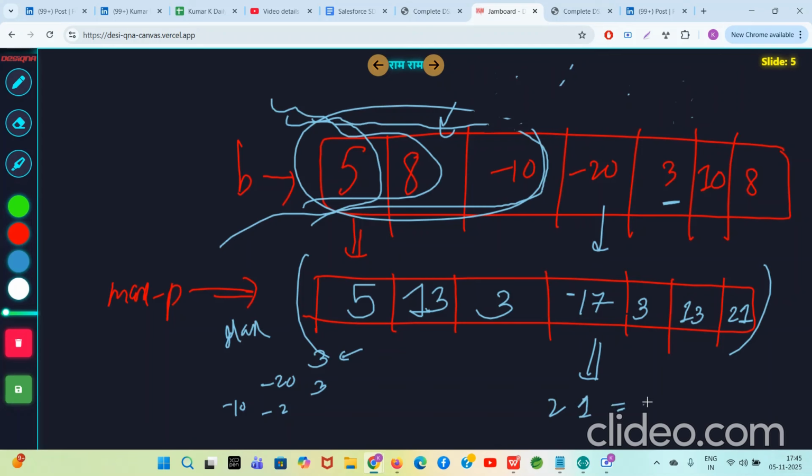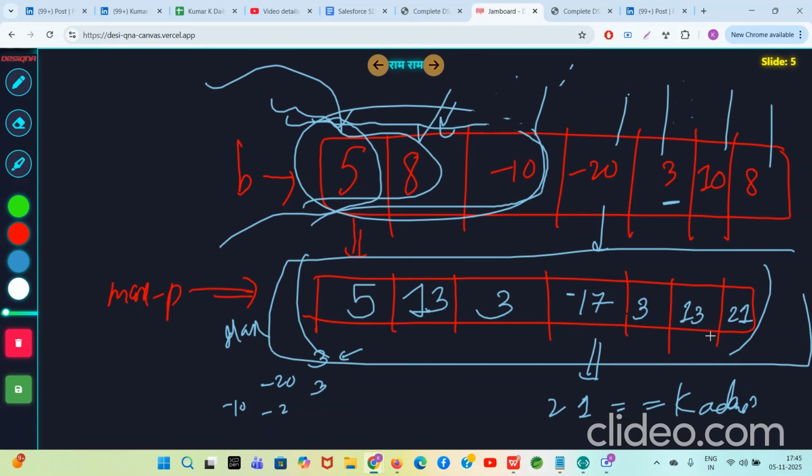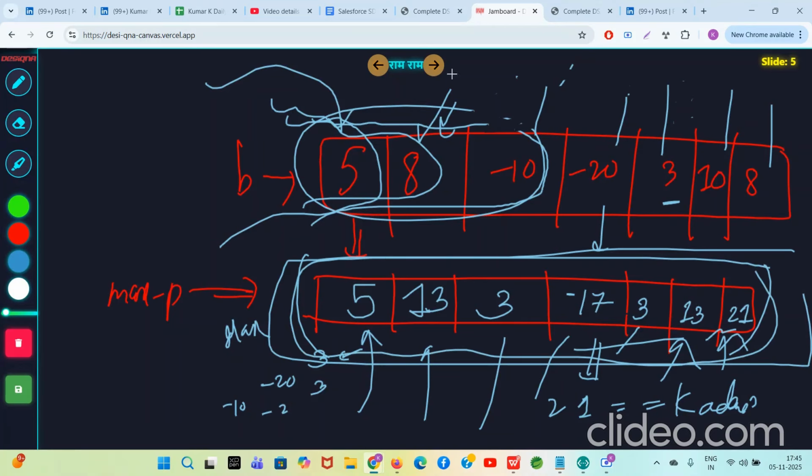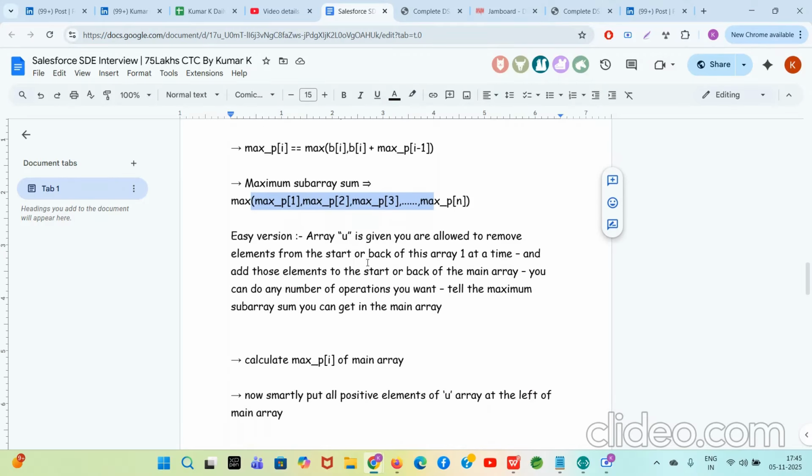21 is the Kadane sum of the array. Basically, this is the maximum subarray sum in the whole array. Why? Because whatever the maximum subarray sum is, it can end at index 1, 2, 3, 4, 5, 6, or 7. If you take the max of all the maximum subarray sums ending at each index, then it's totally clear that one of them will be the Kadane sum. So that's it. Now we can go to the actual question.